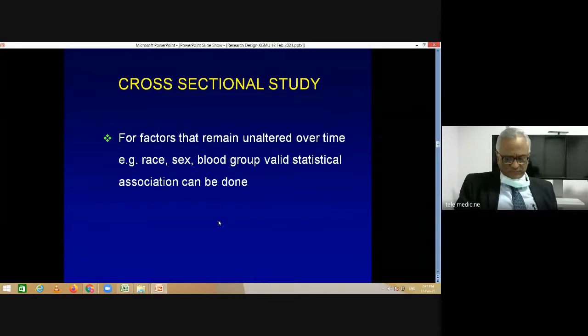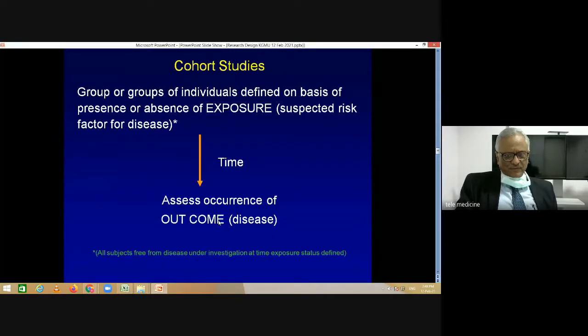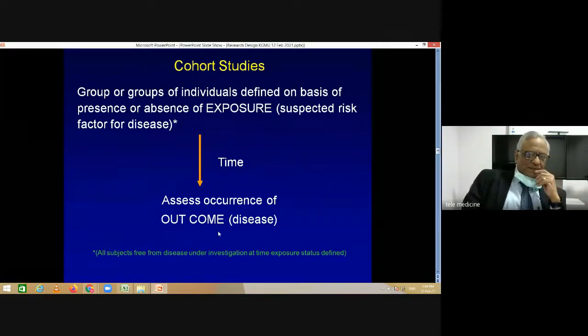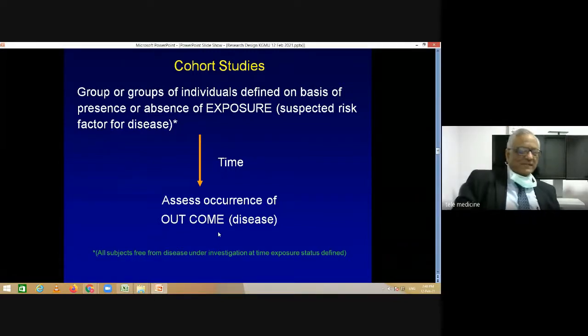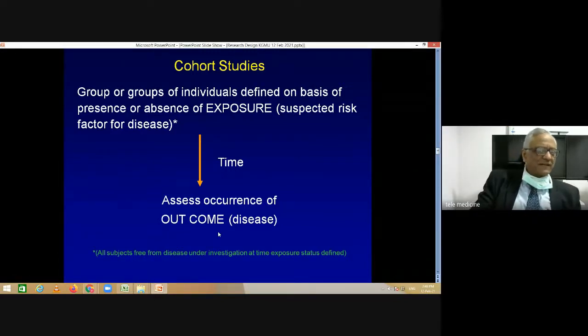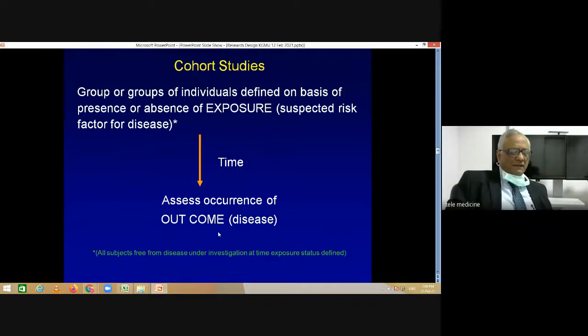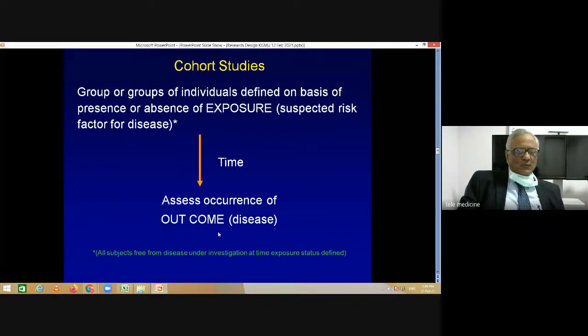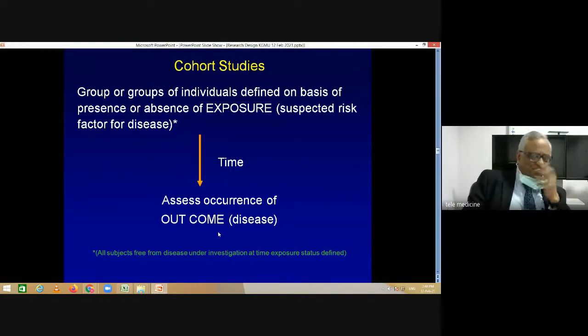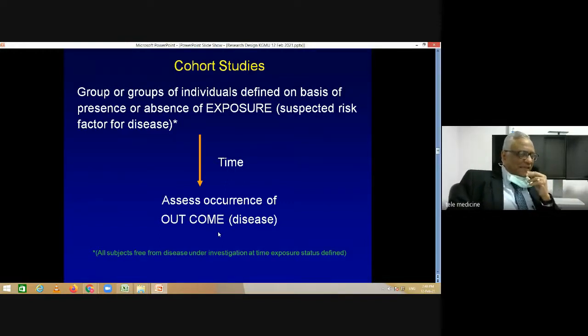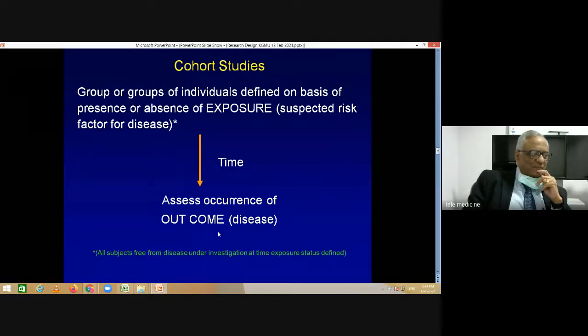So from now we go on to cohort studies, which are a kind of analytic observational study. What do we do in cohort studies? A group of individuals is classified on the basis of presence or absence of a particular exposure.